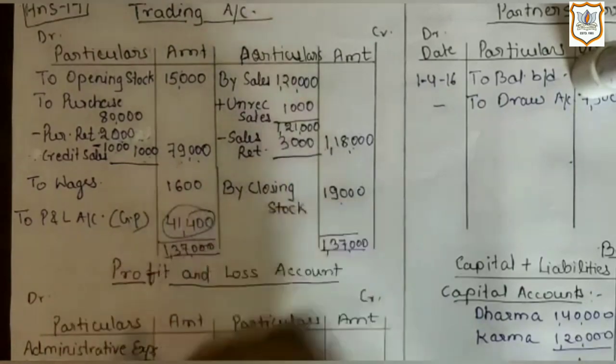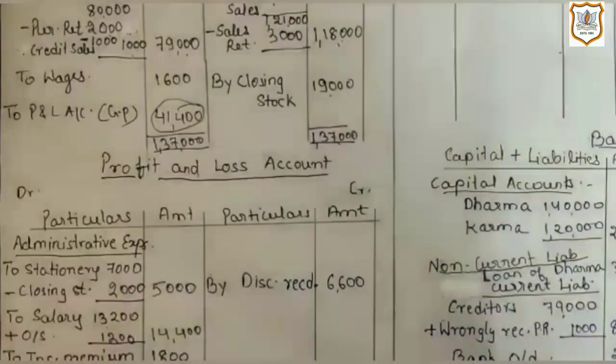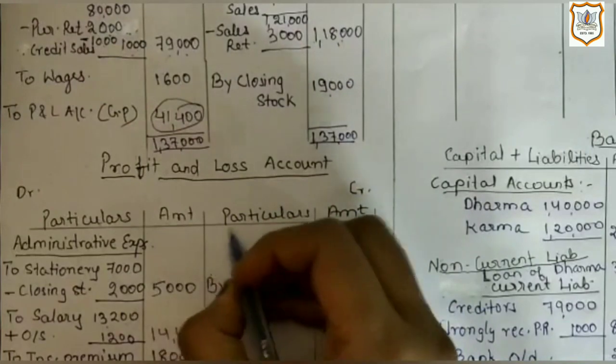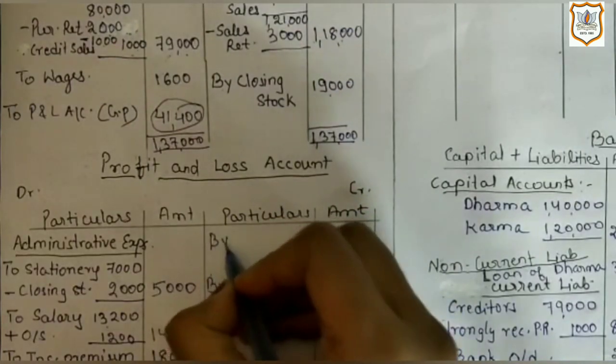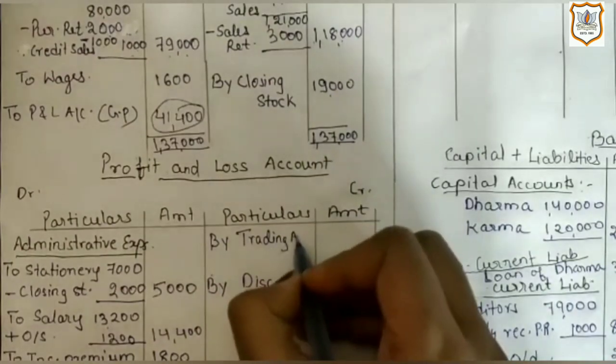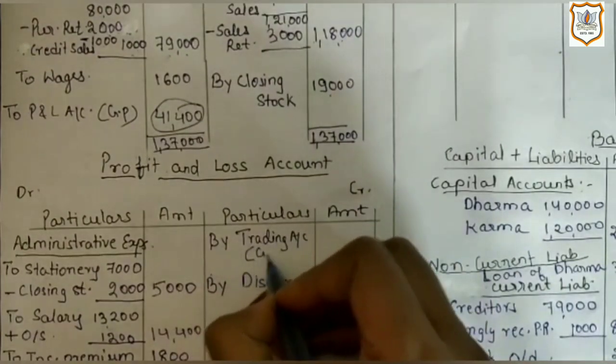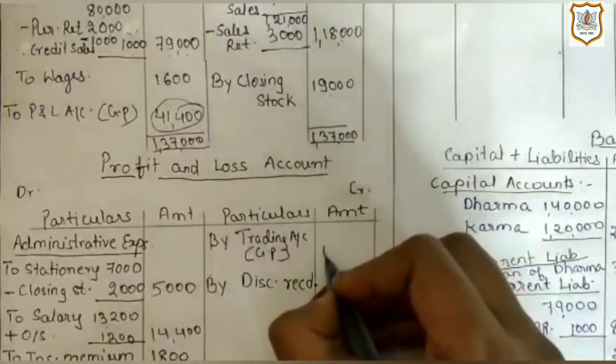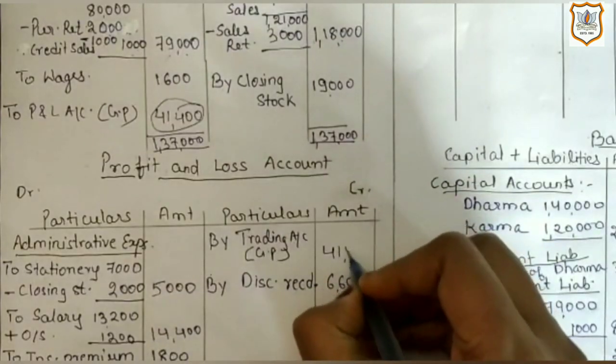Now here we will transfer it to profit and loss account by trading account, GP 41,400.